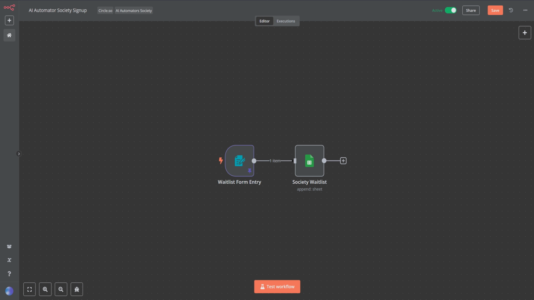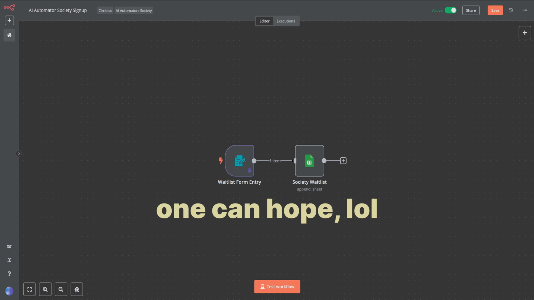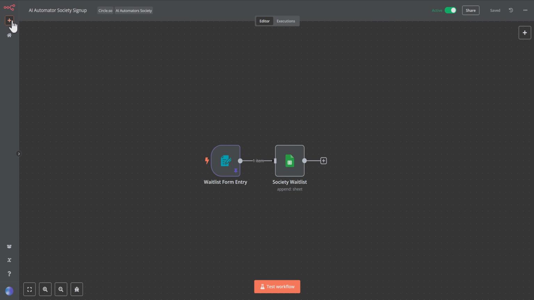Because another benefit to n8n is that you get regular updates, sometimes weekly updates, but they are on the ball with improving the software. So there's a good chance that by the time you use n8n, these annoyances may be gone. I'm going to hit the plus button up in the top left-hand corner to open up a blank workflow.